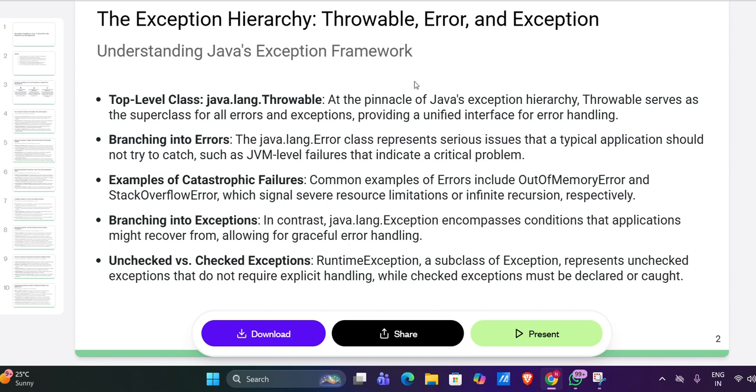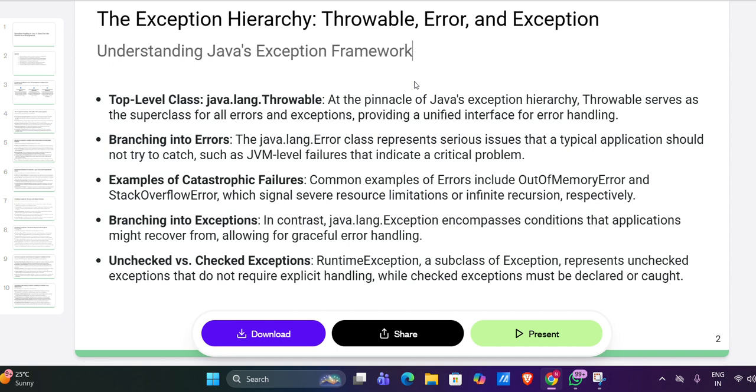First, we move into Throwable, the top level class in the java.lang package. At the pinnacle of the Java exception hierarchy, Throwable serves as the superclass for Error and Exception, providing a unified interface for handling.